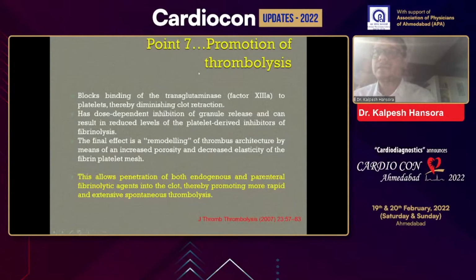Point number 7, this is out of case discussion, that it will promote thrombolysis. Even in patients who have an anterior wall MI, a large infarction, if it's going for thrombolysis, abciximab allows the penetration of both endogenous and parenteral fibrinolytic agents into the clot. Thereby, it will promote fibrinolysis. Next slide.